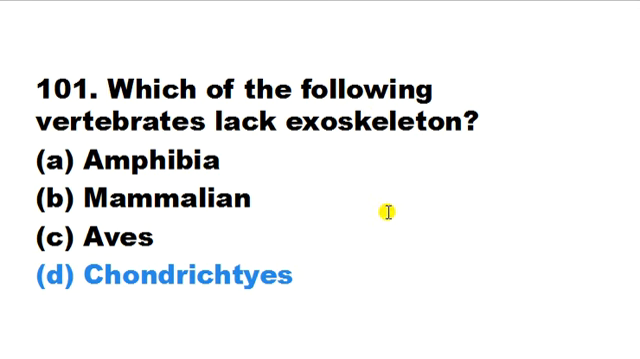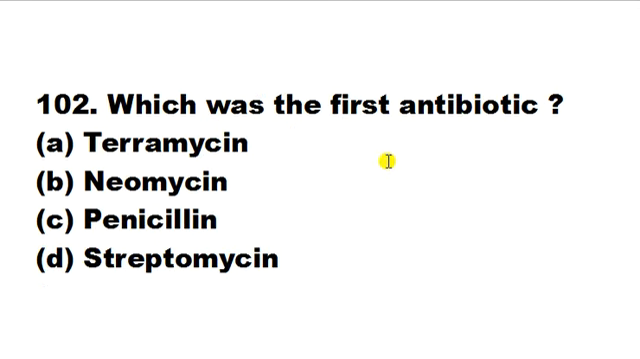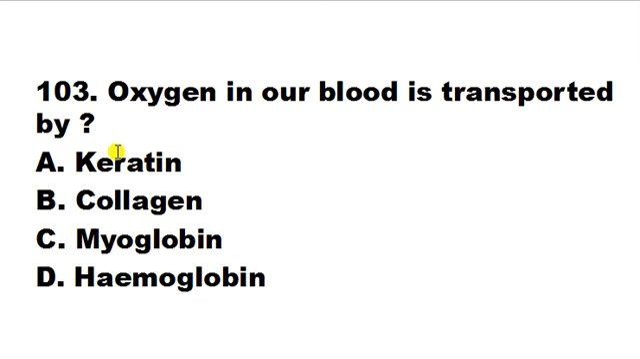Which was the first antibiotic? Terramycin, neomycin, penicillin, streptomycin. Here the correct answer is C. Penicillin was the first antibiotic discovered. Oxygen in our blood is transported by keratin, collagen, myoglobin, hemoglobin. The correct answer is D. What is hemoglobin? Hemoglobin is an iron-containing oxygen transport metalloprotein in the RBCs of human blood. It is present in almost all vertebrates, and hemoglobin is called a metalloprotein. It is an iron-containing protein whose main function is to transport oxygen in our blood.